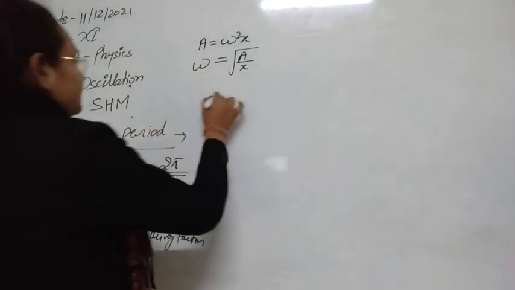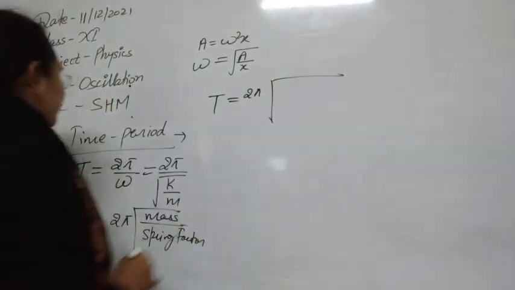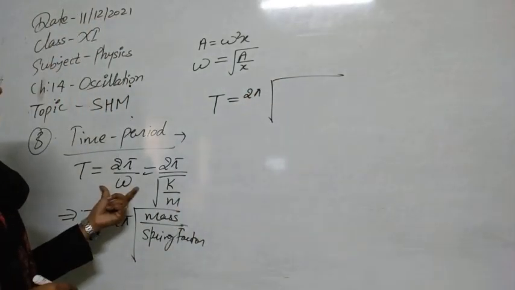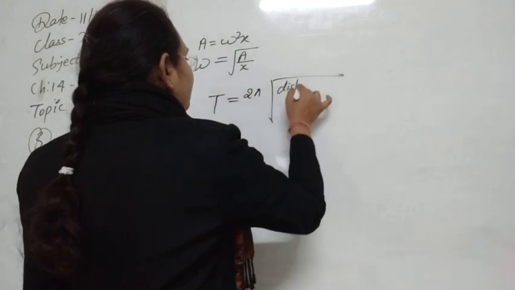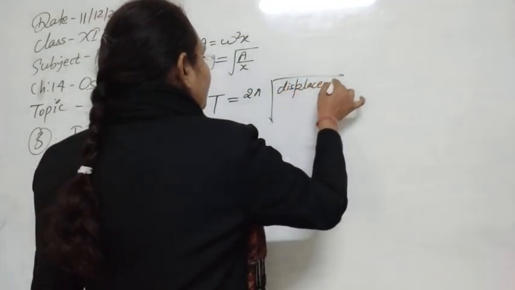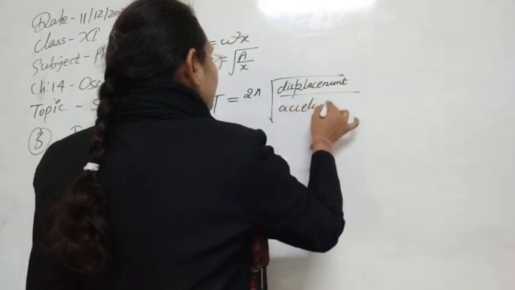If we place it, the time period is given by 2 pi root of x upon a, where x is displacement and a is acceleration.